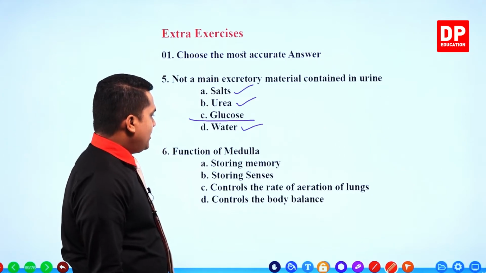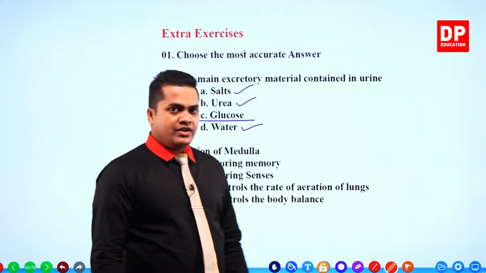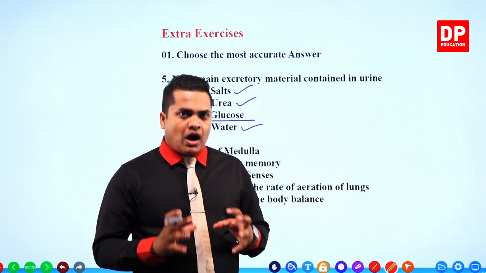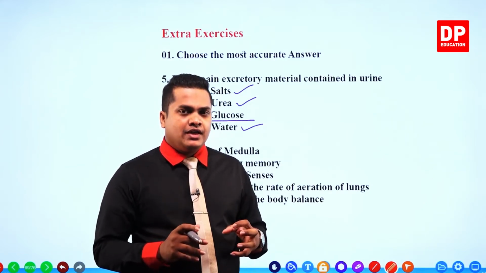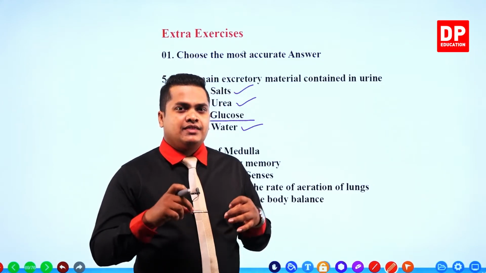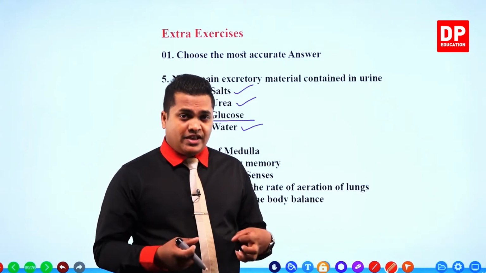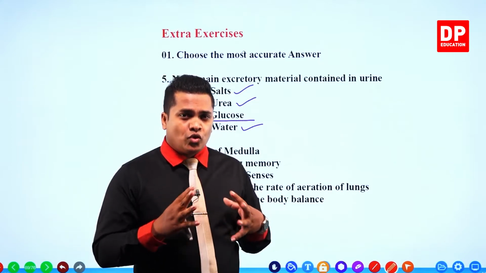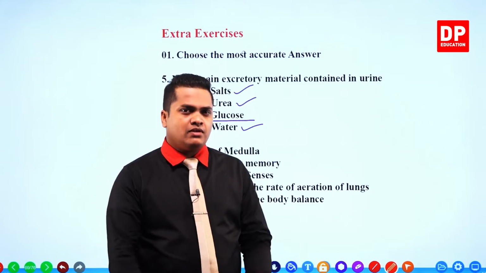Function of medulla. The medulla is the part of the brain that helps in controlling involuntary actions such as vomiting, the rate of aeration of the lungs, the rate of respiration, the rate of heartbeat, and in that way there are so many involuntary actions occurring within our body.